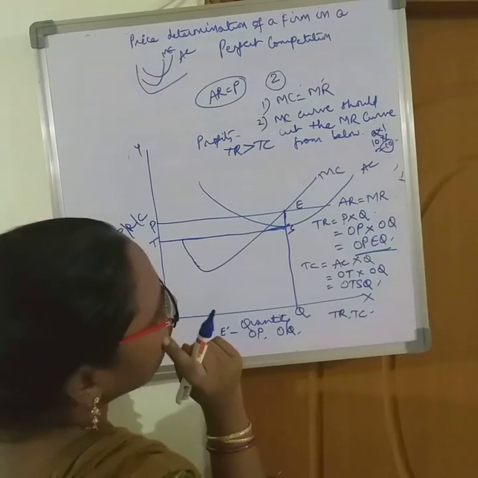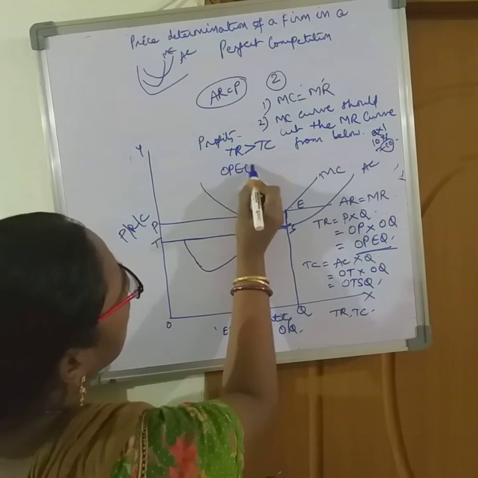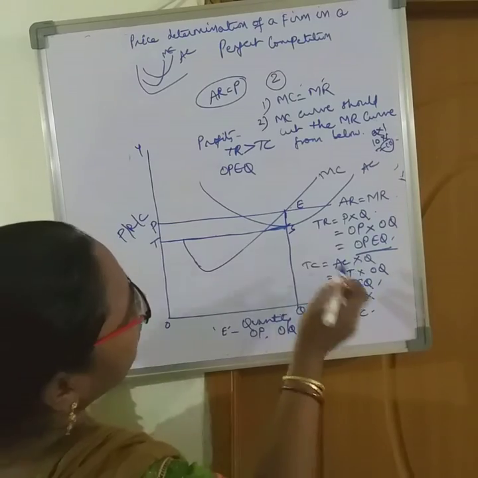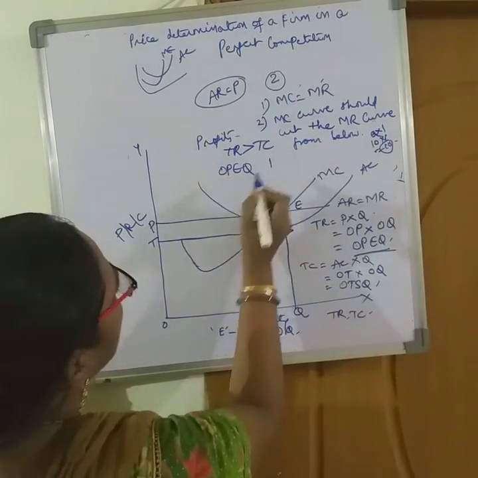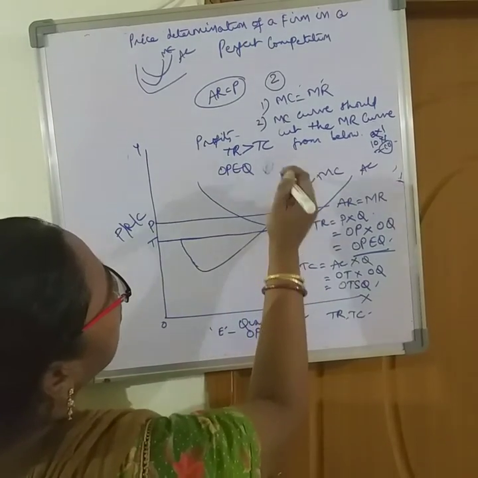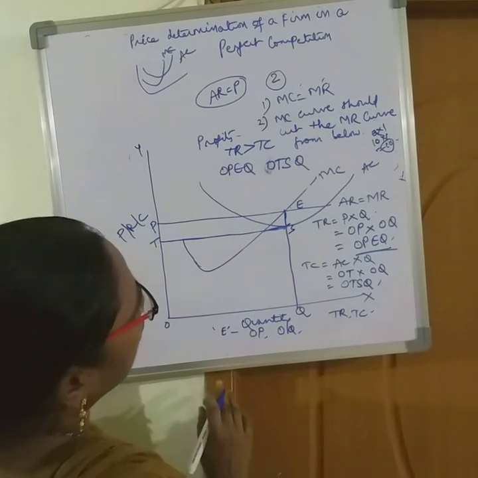Now what is total revenue here? Total revenue here is OPEQ. And the total cost is OTSQ. Okay?